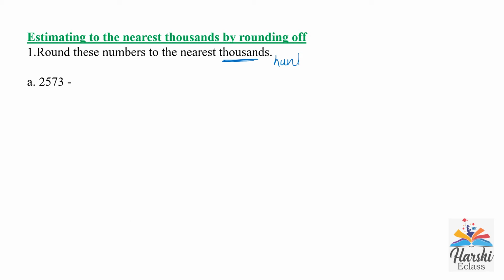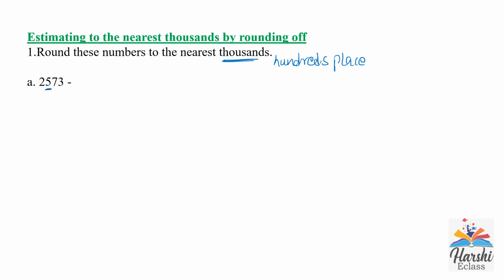Estimating to the nearest thousands by rounding off. Round these numbers to the nearest thousands. Now we are rounding these numbers to the nearest thousands. For this, we need to check the hundreds place. Let's solve one example. 2573. For rounding off to the nearest thousand, we need to check the hundreds place.